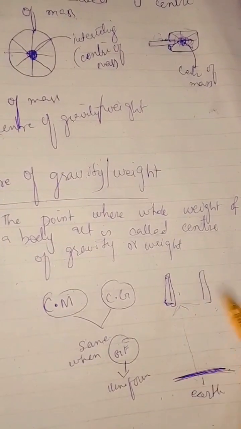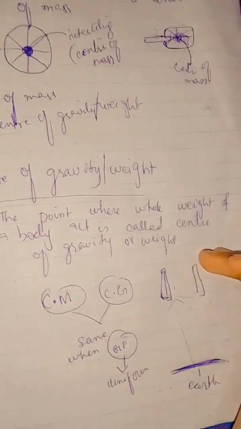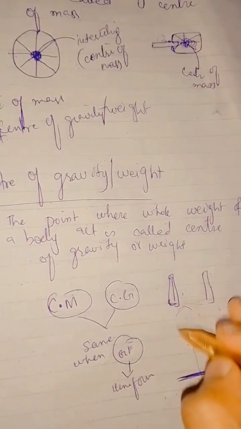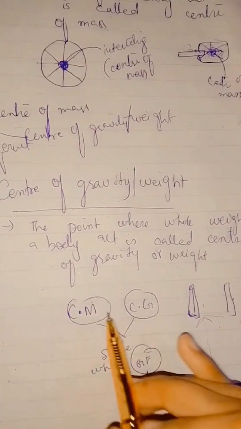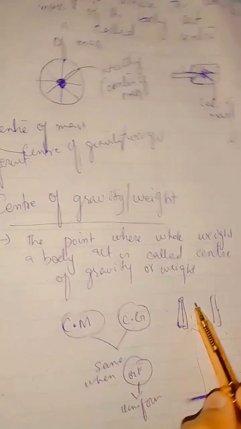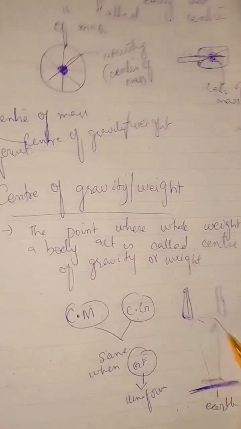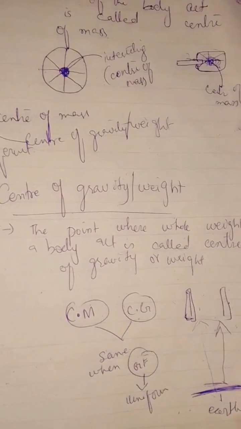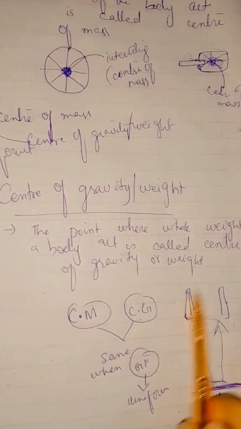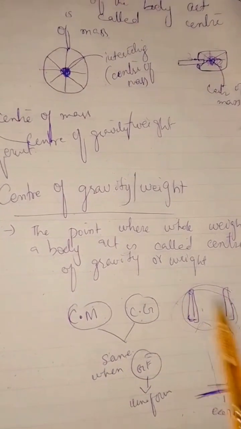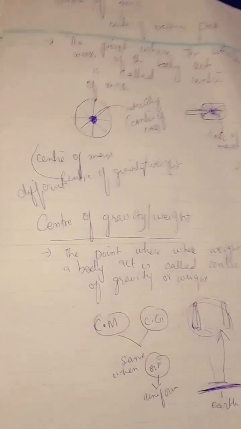Since they are equally far from the surface, their weight will be the same, so their center of mass and center of gravity would be the same, because the gravitational field is uniform on both sides. Its weight as well as its mass will be the same.